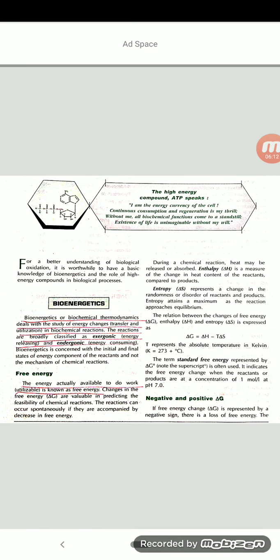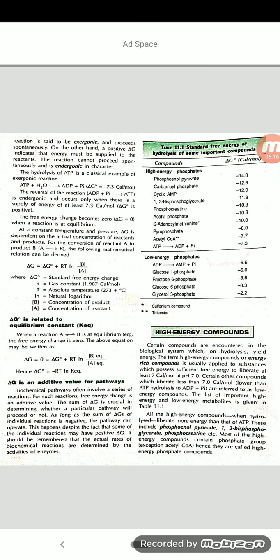The free energy change delta G is represented by the negative sign if there is any energy loss. That is indicated by the negative, and an exergonic reaction takes place.